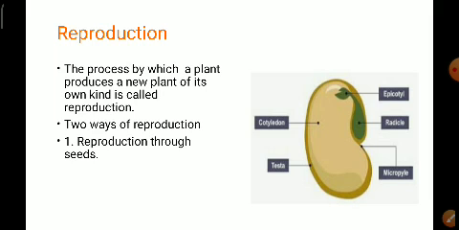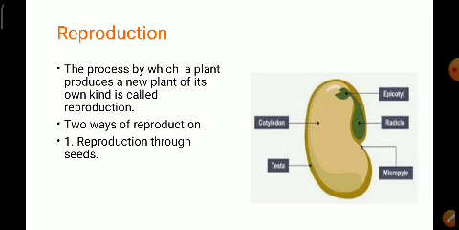Most of the reproduction in plants takes place through seeds, children. As we have seen, the first way of reproduction is through the seed. Now here you can observe in the picture the structure of the seed. So the reproduction of the plant takes place through the seeds.